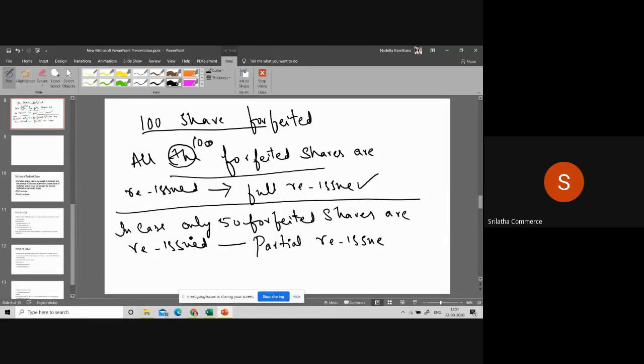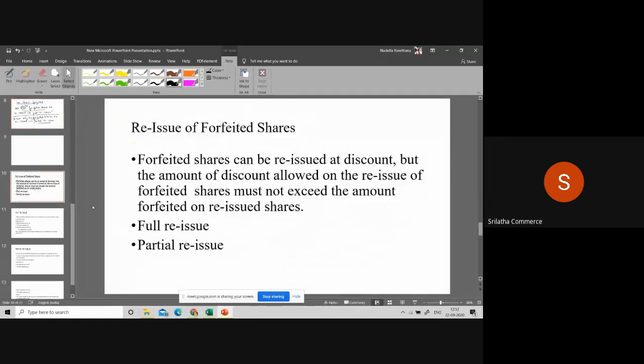Any doubt here? No, ma'am. Okay. In case only 50, how many shares were forfeited? 100. But you are reissuing how many? Only 50 forfeited shares are reissued. Then it comes under partial reissue. The point is clear for you all? Full reissue and partial reissue.